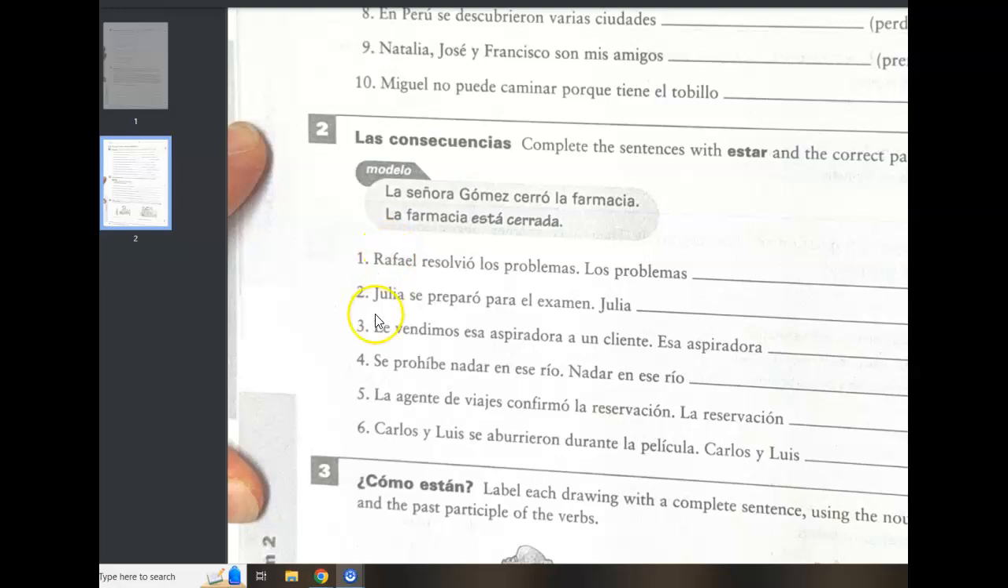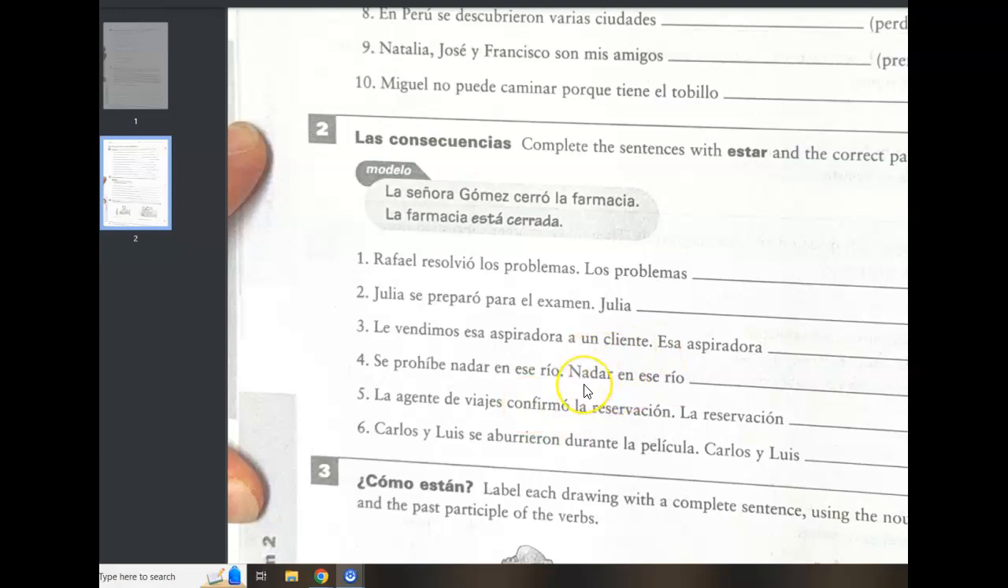All right. So continuing, Julia se preparó para el examen. Julia está preparada. Le vendimos esa aspiradora a un cliente. Esa aspiradora está vendida. Se prohíbe nadar en ese río. Nadar en ese río está prohibido.